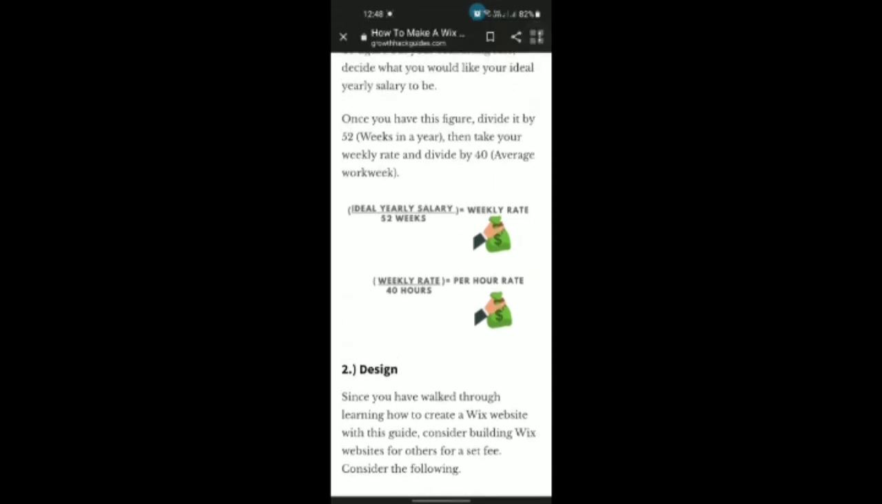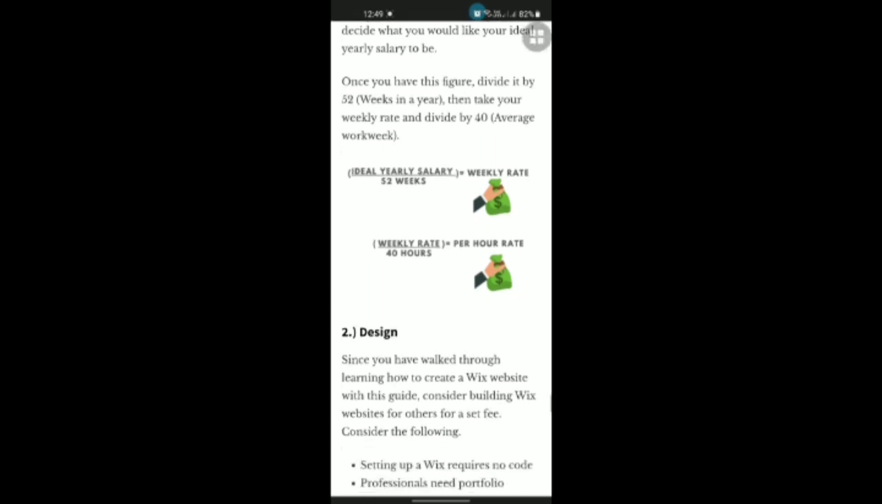Here is the formula: ideal yearly salary divided by 52 weeks is equal to weekly rate, and weekly rate divided by 40 hours is equal to per hour rate. That is what I will tell you. The second one is design.